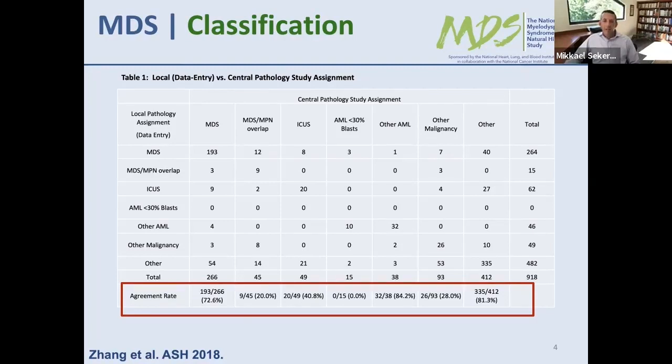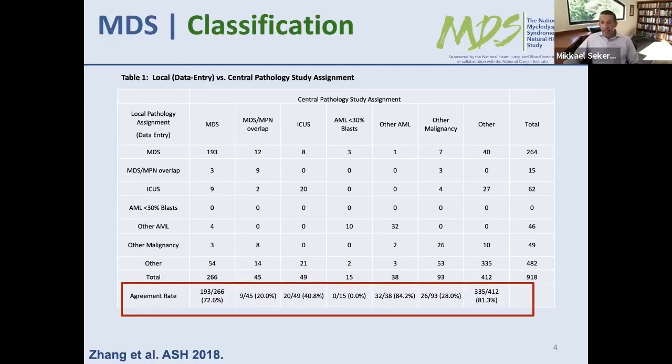And this was a sub-study we performed where we compared diagnoses of MDS from local pathologists, so wherever the patient was about to receive a diagnosis, to our two central pathologists who were experts in MDS. If those two central pathologists disagree, then their disagreement was adjudicated by a third expert pathologist. So very rigorous look at who had MDS and who didn't have MDS. And what we found in this study is that 73% of the time, a local pathologist would agree with the central pathologist about a diagnosis of MDS.